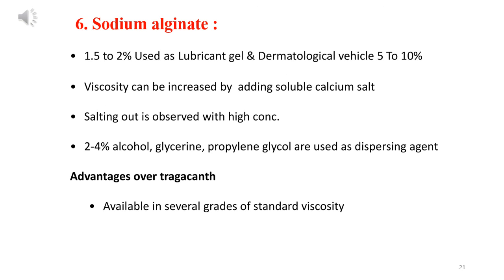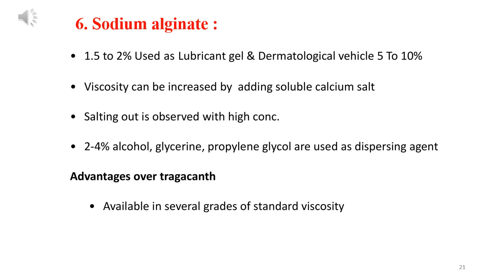Sixth one is sodium alginate. This is a natural gelling agent. 1.5 to 2% is used as a lubricating gel. If we are preparing a lubricating gel, we will use 1.5 to 2%. There are various grades of sodium alginate: low viscosity, high viscosity, medium viscosity. And if we are preparing a dermatological formulation, we will add 5 to 10%.